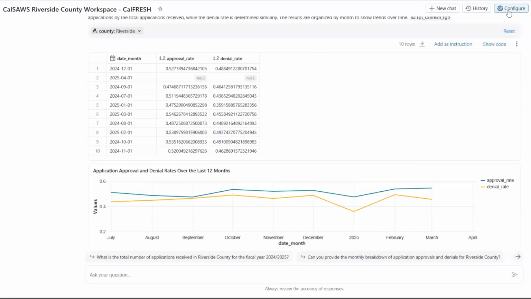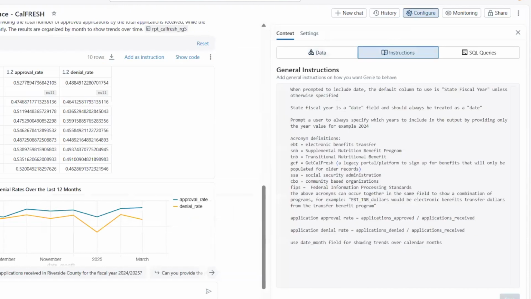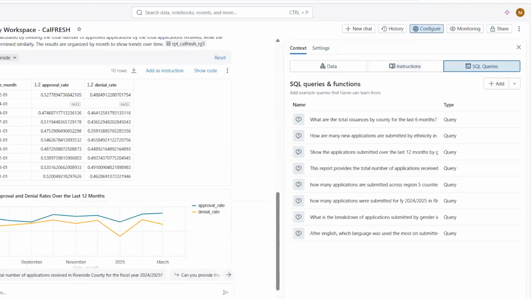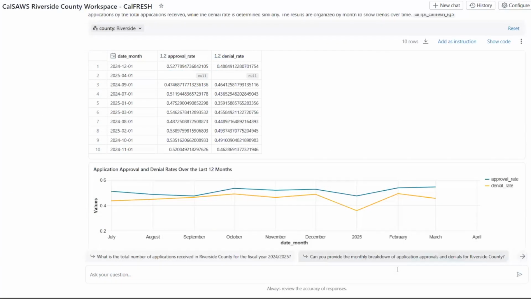CalSAWS has configured the space to set rules and guardrails to ensure the model pulls back data that is most relevant and accurate to the questions being asked and to prompt users to query it correctly. We will also provide sample queries so the model can learn to translate CalSAWS-specific business questions into queries against the gold layer data products. Now let's continue to follow up on that same thread.